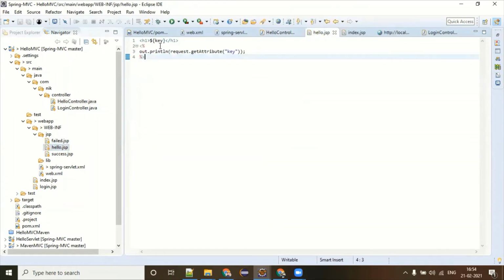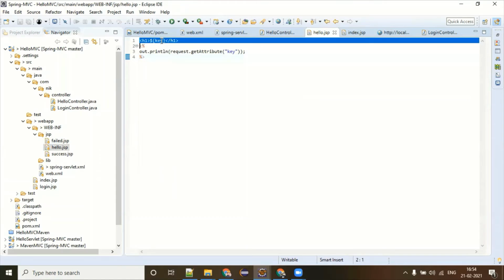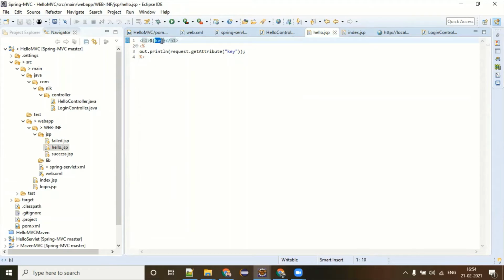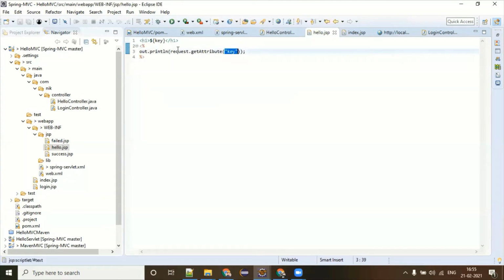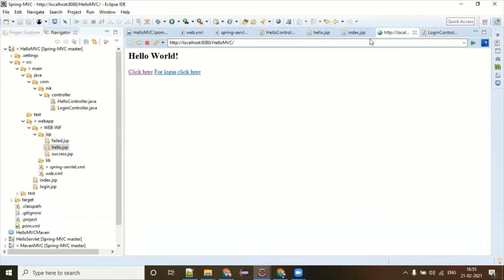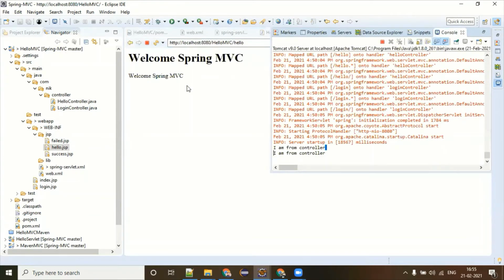Hello.jsp knows how to get the value from the request. There are two ways. One way is the expression language. If you are aware of the JSP expression language, this is one of the ways you are going to print your value. Or another way is, ask the request, hey, give me the attribute of key, and whatever value is coming, you are printing with out.println. That is the reason you are able to see this output when you are clicking on click here, Spring MVC.